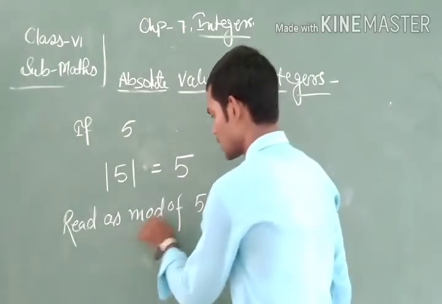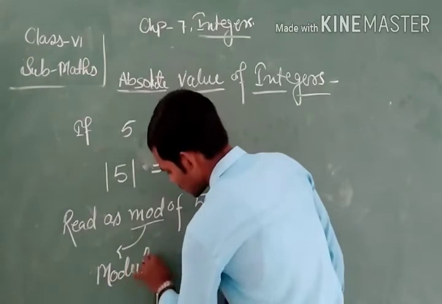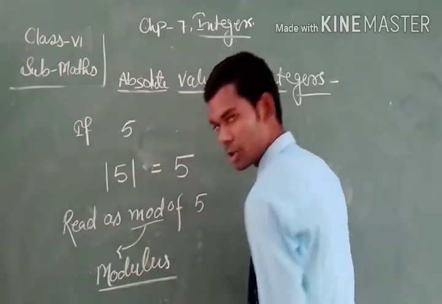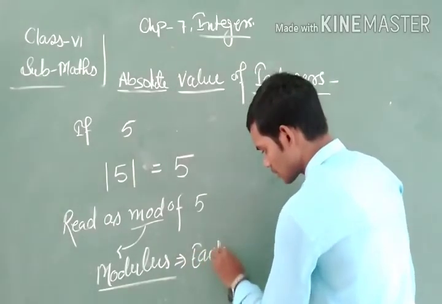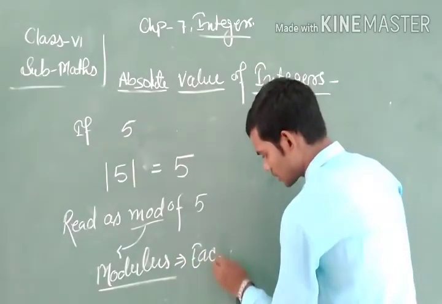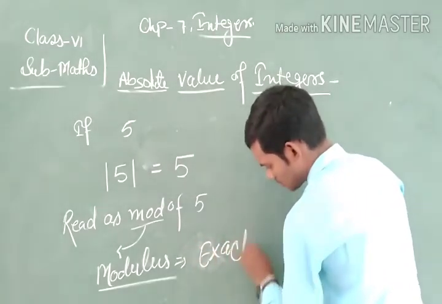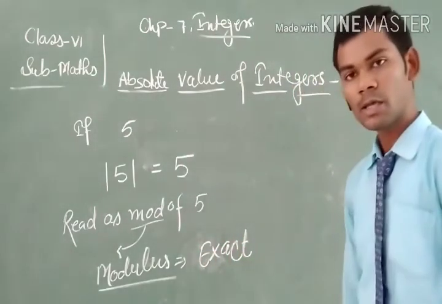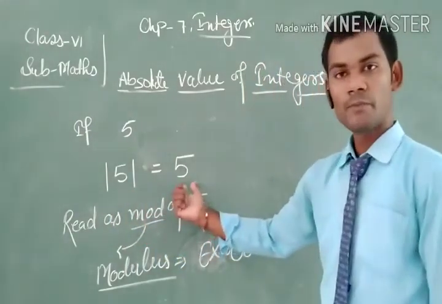The meaning of mod is modulus, and modulus means exact. So the mod of 5 is equal to 5.